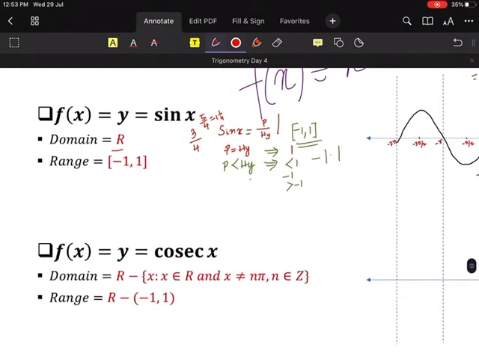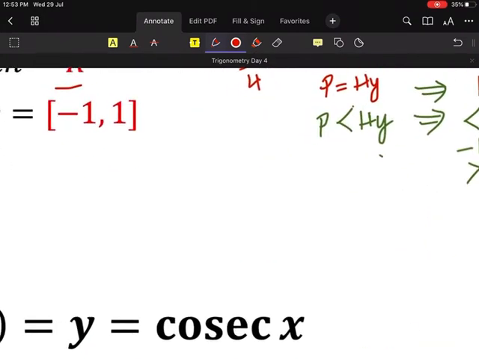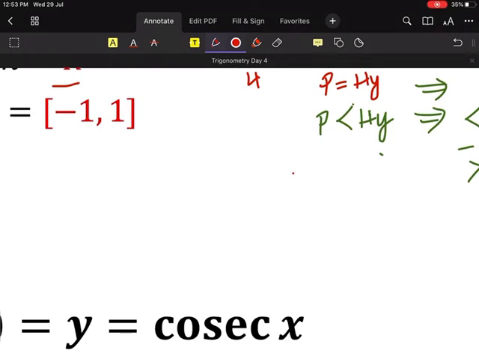Now we will be going into cosec curve. This is more interesting one. Can anybody tell me what will be the domain of cosec function? First thing, do you see anything by 0?